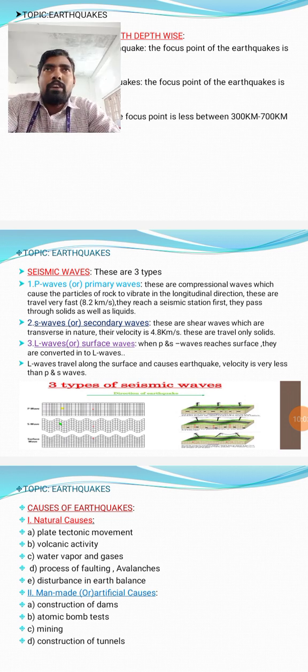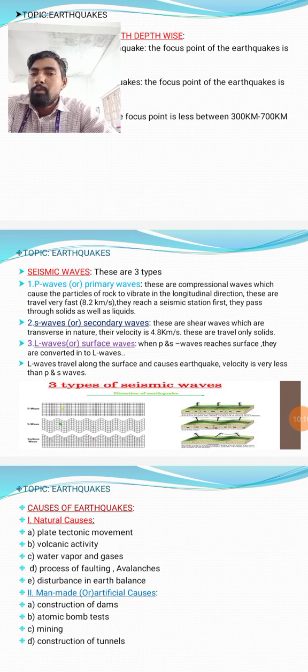So primary waves have compressional wave nature. They have high velocity, high speed. The speed is 8.2 kilometers per second. Those waves are the first to reach the seismic station, and they also pass through liquids and solids. Both types of materials are easily passed.